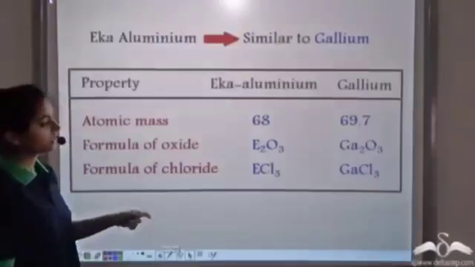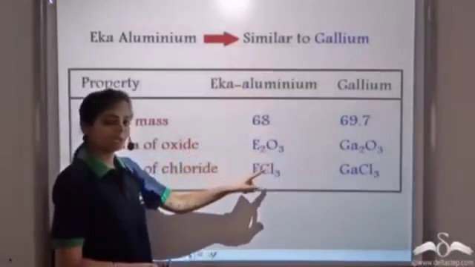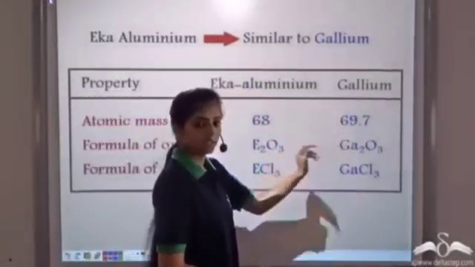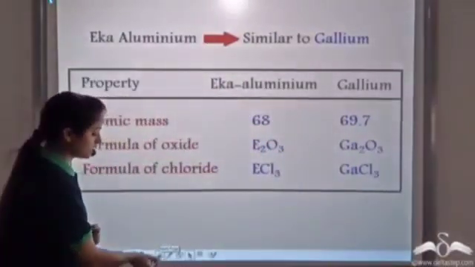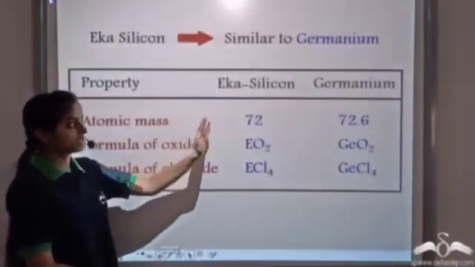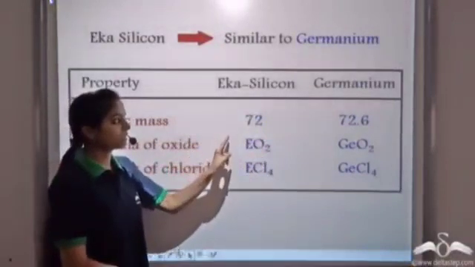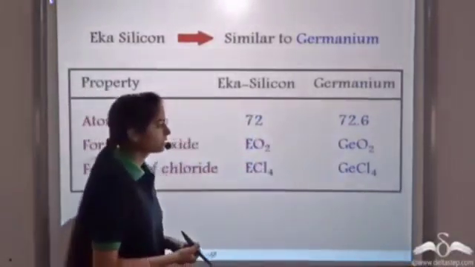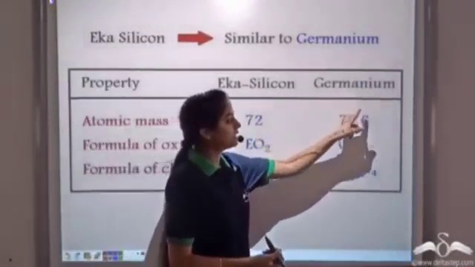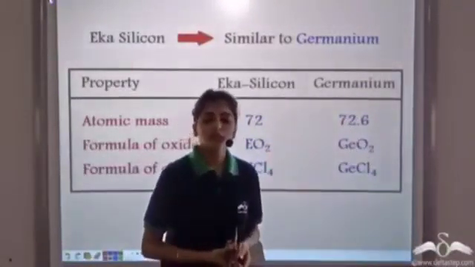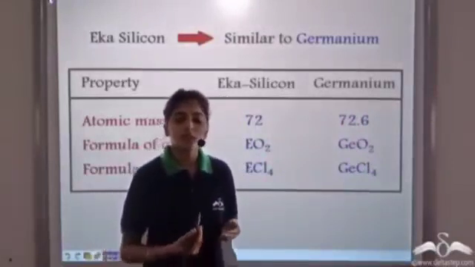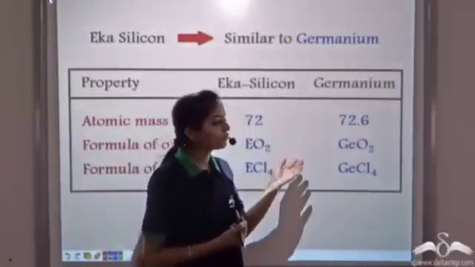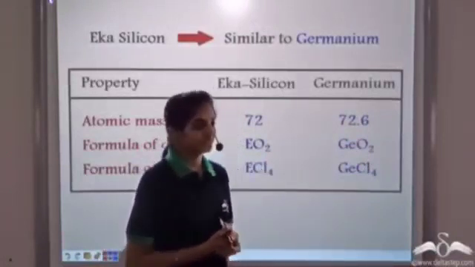So Mendeleev had predicted the properties of an element, Eka aluminium, which was similar to the element that was discovered later, gallium. He repeated the same for an element, Eka silicon. The properties of Eka silicon were similar to the element that was discovered later, germanium. These elements, germanium and gallium, were not discovered. They were the undiscovered elements, and Mendeleev was able to predict their properties. This is therefore a great achievement for Mendeleev.